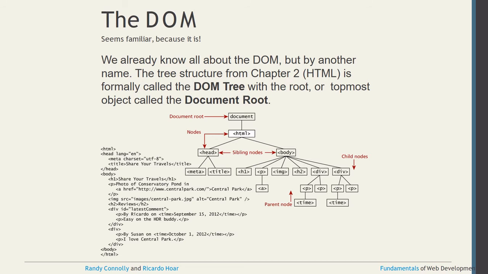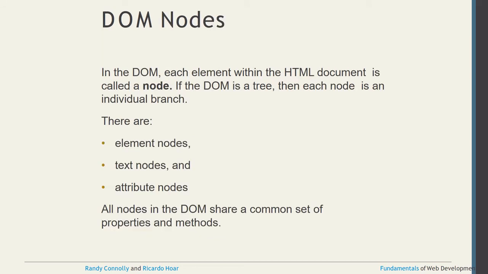Then under the body, h1, p, img and any other HTML are again child nodes. Inside the division you can write the paragraph, time, date and so on, and those are again child nodes. From bottom to top, the upper one is called the parent node. Going from top to bottom, the one below is the child node. That is the common structure and tree format for the DOM that we already discussed in HTML. So in the DOM, each element within the HTML document is called a node, right?